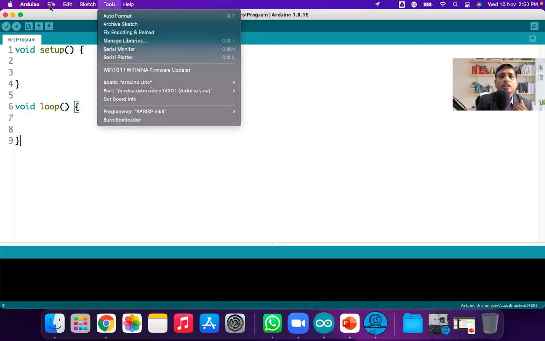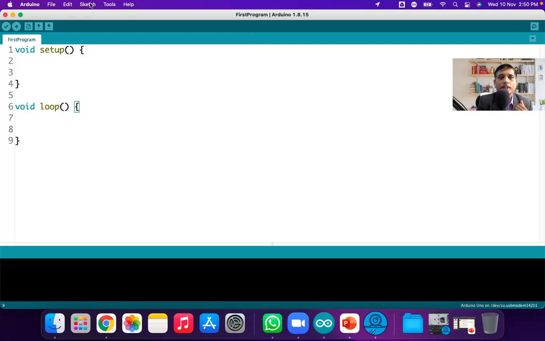So this is the menu bar of the Arduino IDE. Now here some shortcut buttons are also given. The very first one is the verify button. When you click on the verify button, it will start compilation. It is very similar to Sketch and Verify. So here the shortcut button is given, compiling sketch. For compilation, you can directly click on this one. No need to go to Sketch and Verify. It is a shortcut icon.